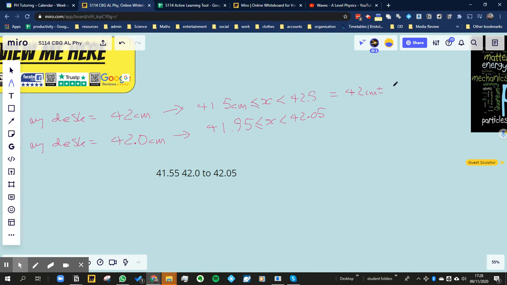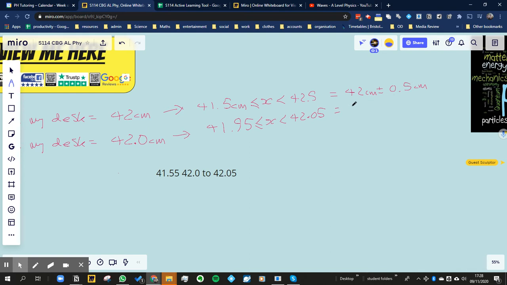42 centimeters plus or minus 0.5 centimeters. Now, a lot of people might say, hang on a second, it's minus 0.5 centimeters, but it's not plus because it's less than 42.5. But pretty much it is just 0.5.